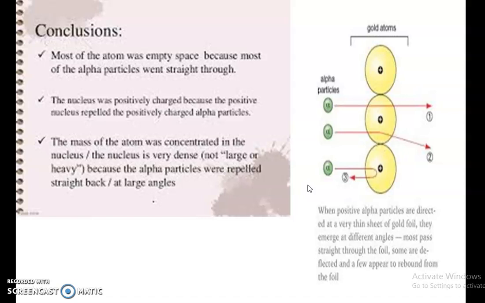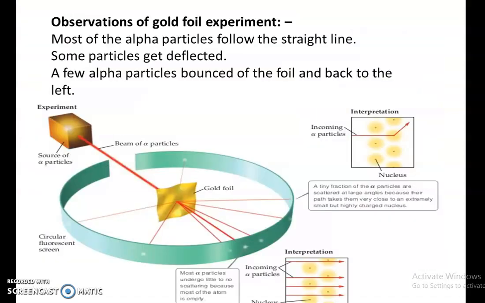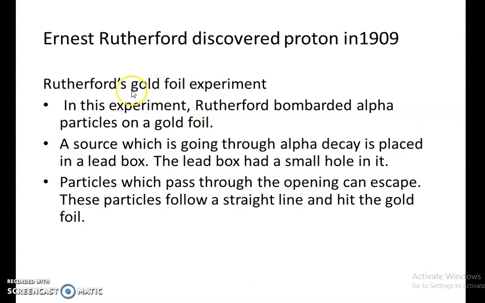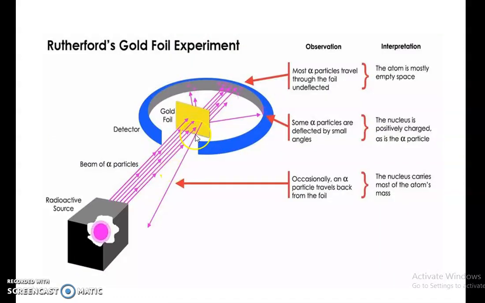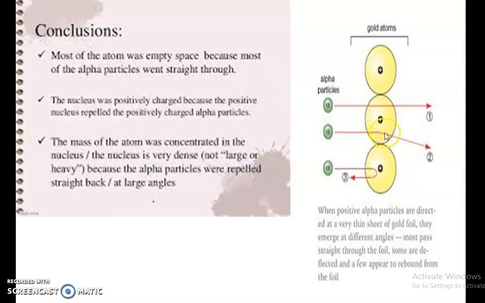So can you please make a note of this? Okay, first what you have to write is Rutherford gold foil experiment. Please write these statements. You can pause the video and write the statements. Second, observations of the gold foil experiment. No need to draw this figure, but you can draw it. Write the observations, and last the conclusion and this particular diagram. So this diagram will be very easy.